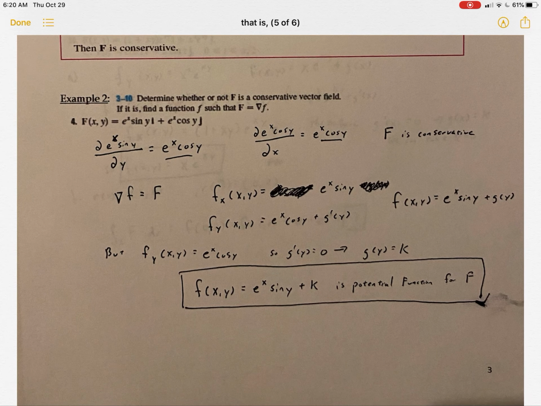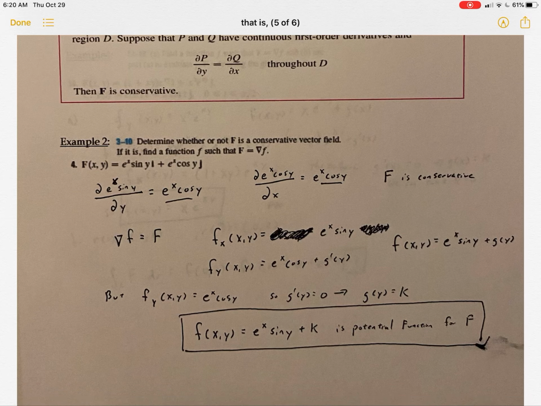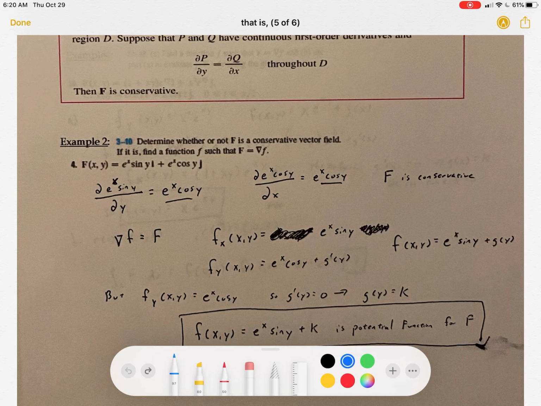Example 2. Determine whether or not F is a conservative vector field. If it is, find a function f such that F is equal to the gradient of our function f. The first thing that we did was take partial derivatives. I took my P with the partial with respect to y and got e to the x cosine y.